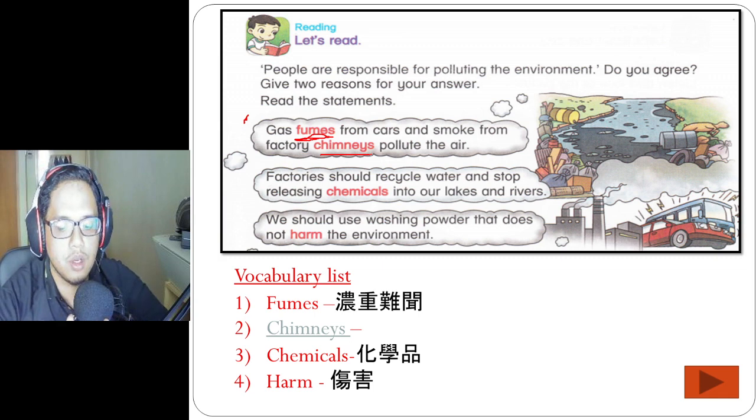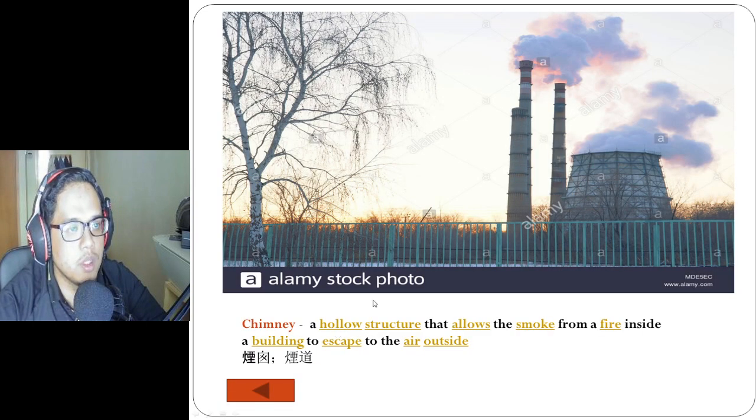Let me just show you an example of a chimney so that you know. This is the factory. I'm sure you know what a factory is. Usually for any factory, most factories, especially those that produce smoke, will have a chimney. This is what we call a chimney. I'll show you.